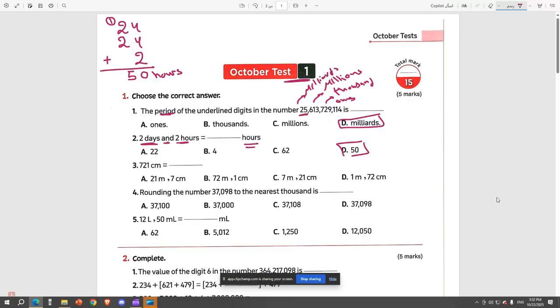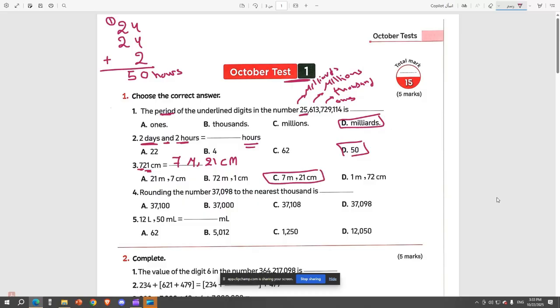The next question, we have 721 centimeters. We need to split it into centimeters and meters. So how do we do this one, mister? We take the first one and the rest in the second place. So this is 7 meters and 21 centimeters. This is letter C. So far, so good.